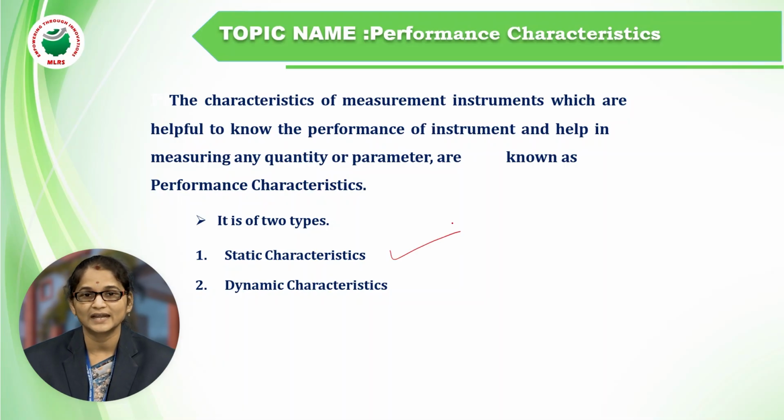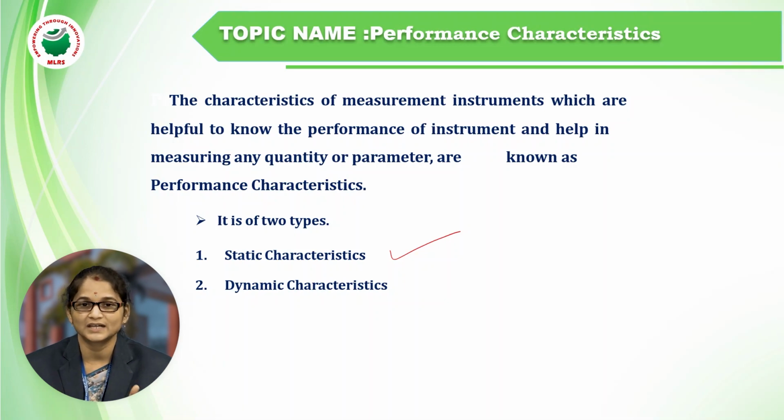In the static characteristic, we already discussed one example. We take an owner who is constantly sitting in the chair and giving commands to the worker, and the worker is continuously working. Whatever commands the owner gives, the worker continuously does that work. Here, static is nothing but constant. In this example, the owner is constantly sitting in the chair, and the worker is continuously doing work. This is an example of static characteristics.